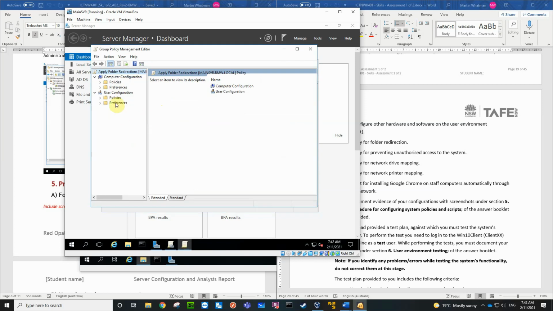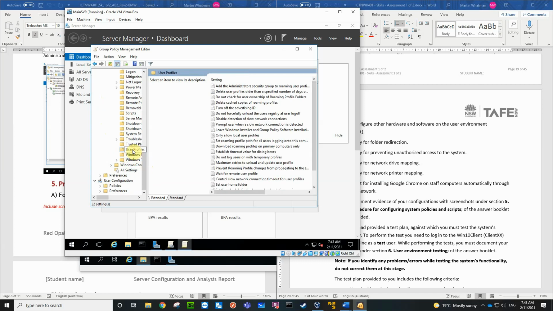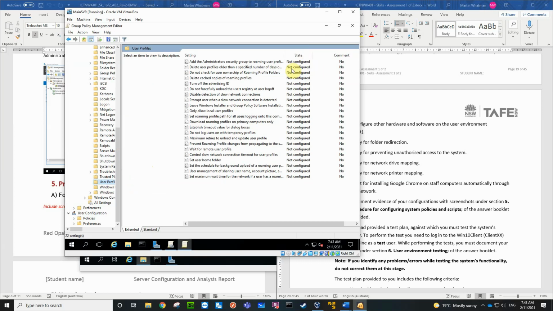Okay, so what we're looking at is redirecting the entire profile. Now the entire profile contains lots and lots of folders, so it's like pictures, videos, desktop, application data, all sorts of stuff. All folders get redirected. So I'm going to do a computer policy, Windows settings. No, I'm going to go administrative templates. I'm going to go down to system. That's what I'm going to do. System, then down to user profiles. Right down there. User profiles. Okay, let's maximize that so we can see what we're doing.